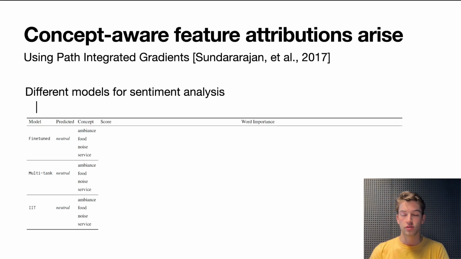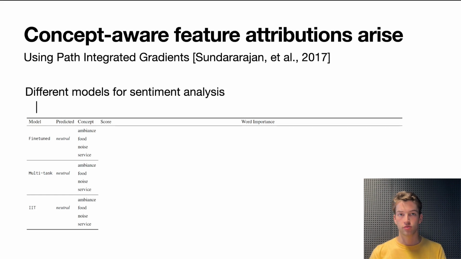So we're going to do this to a bunch of different explanation models. As a baseline, we just have a fine-tuned model. This is a model that's trained for the sentiment analysis task, and we didn't do anything crazy with the internal representations. Then we have a multitask model. This is also trained for the sentiment analysis task, but on the specific representations we care about, we put a multitask head and try to predict the related concepts out of these representations.